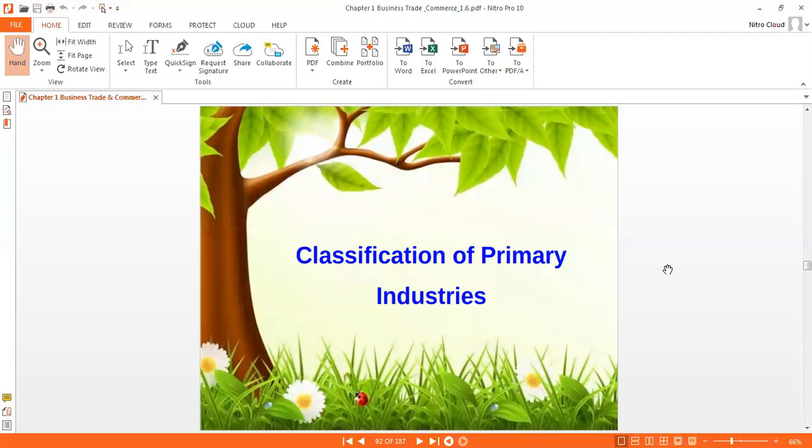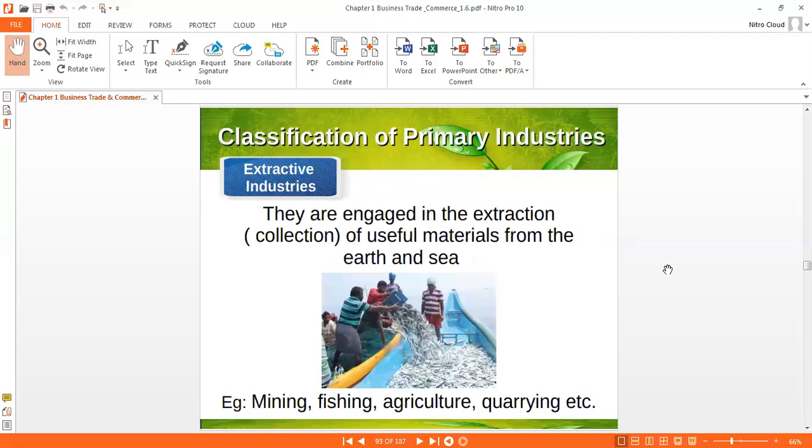Primary industry is classified into extractive industry and genetic industry. First we discuss extractive industry. They are engaged in extraction, meaning collection of useful material from the earth and sea. For example, mining industry, fishing industry, and agriculture industry. All these industries are covered under primary industry, and within primary they are covered under extractive industry.